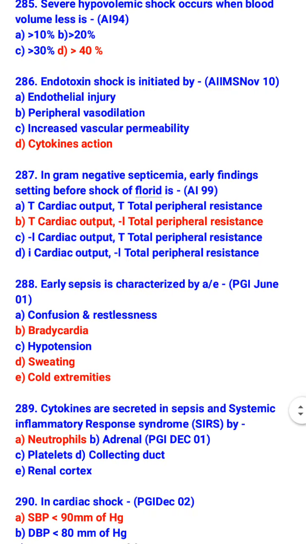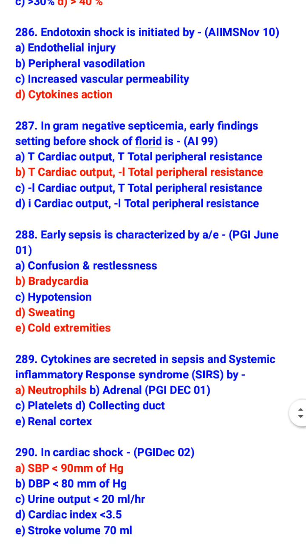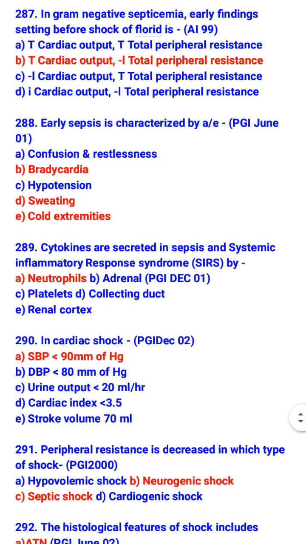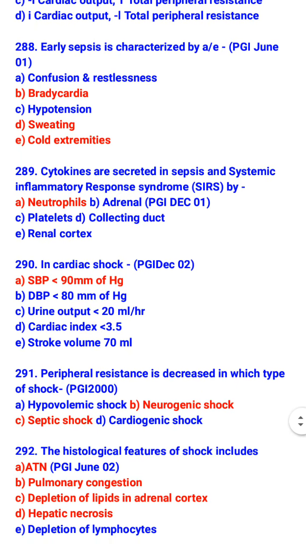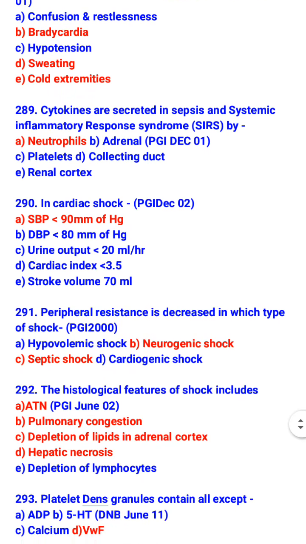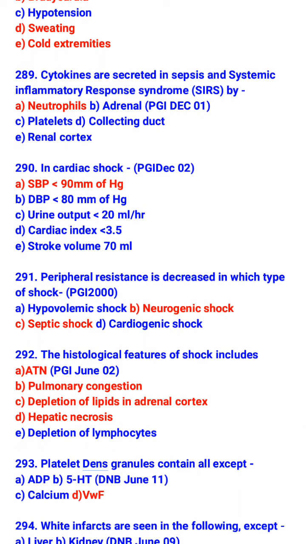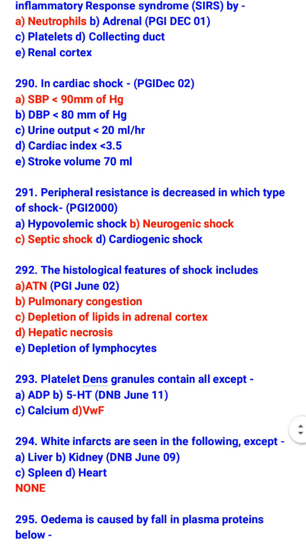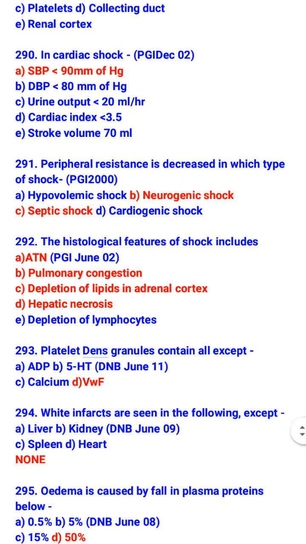In gram-negative septicemia, early findings before shock set in are increased cardiac output and decreased total peripheral resistance. Early sepsis is characterized by all except bradycardia, sweating, and cold extremities. Cytokines are secreted in sepsis and systemic inflammatory response syndrome by neutrophils. In cardiac shock, systolic blood pressure is less than 90 mm of mercury. Peripheral resistance is decreased in which type of shock? Neurogenic shock and septic shock.